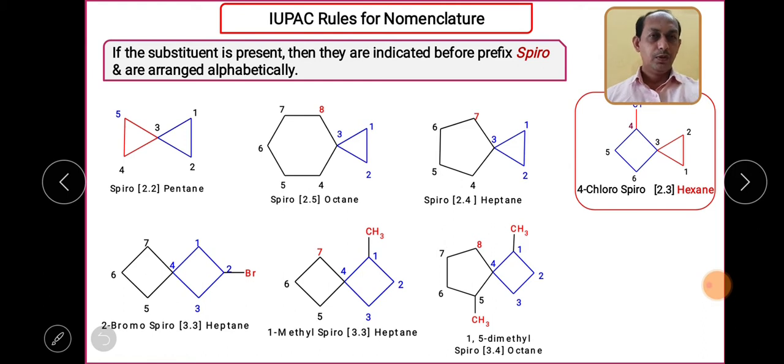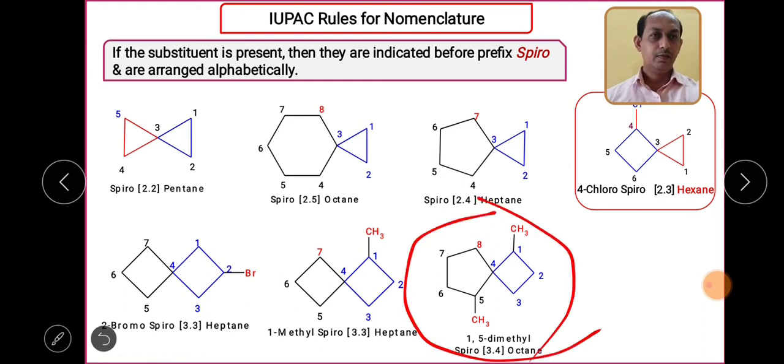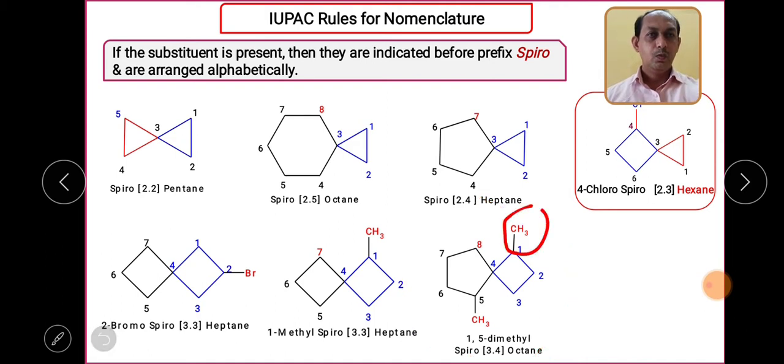Now for this particular molecule, once we see it, I can easily understand this compound is spiro. Then I can see there are 2 substituents. Which are the 2 substituents? One this one and another this one, and both the substituents are fortunately the same. Which is the substituent? Methyl. So methyl is there 2 times, then we have to use the word di.